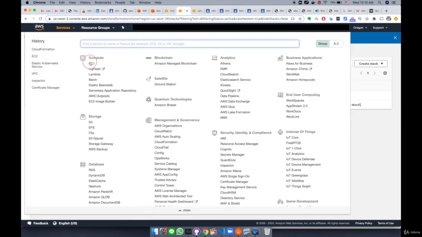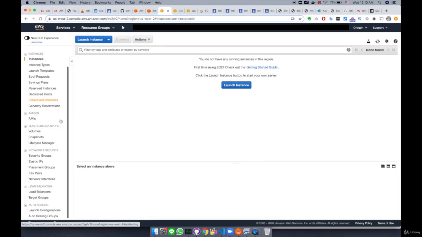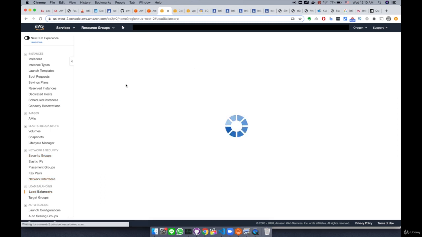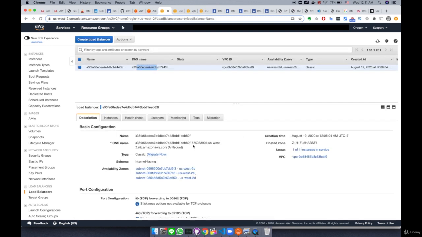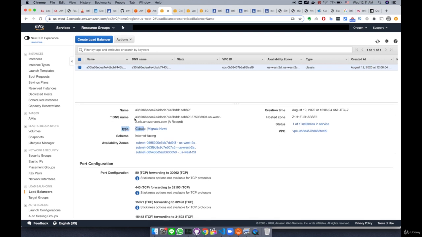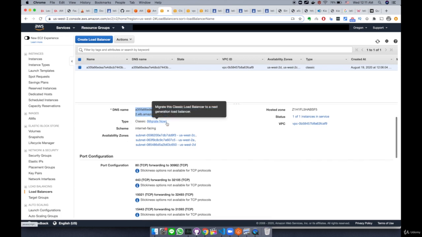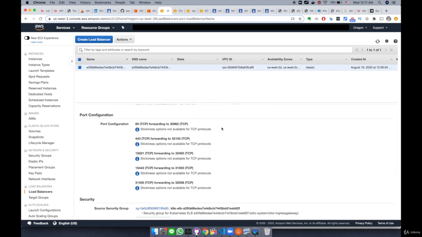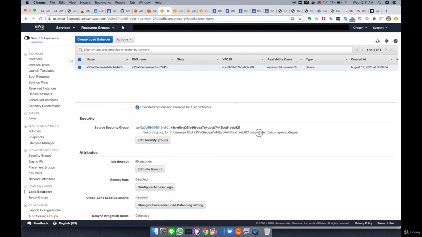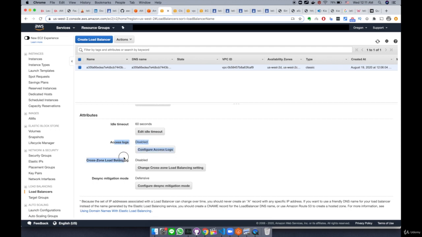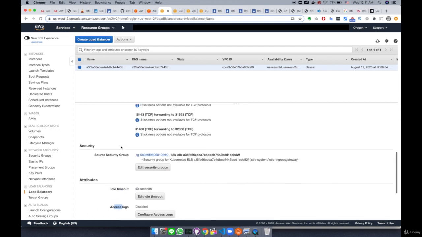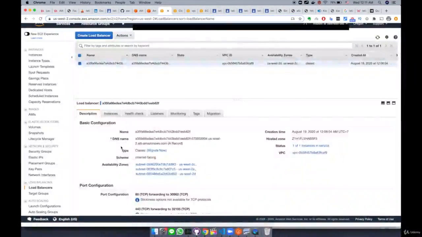From here, EC2. Actually, I have an EC2 console open. So scroll down, click load balancers, and then you're going to see one load balancer at this point. Yes, this DNS got created just now, August 19, 2020, and type is classic. This is a DNS name, so you can access this one, but nothing is really serving in the backend, so nothing happens. These ports are opened by the Istio configuration, so 80, 443, and 15443 ports. A security group is also created for Istio. Other than that, nothing else is really enabled, for example access logs or WAF, but the load balancer is already created.